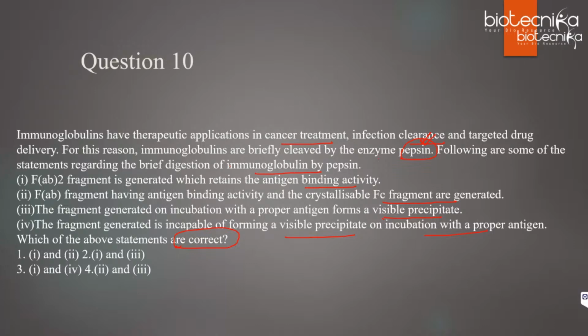Can you recall what happens when pepsin is added? Is it FAB generated or FAB prime whole twice? Only FAB or FAB prime whole twice? If you know that, you can solve it.